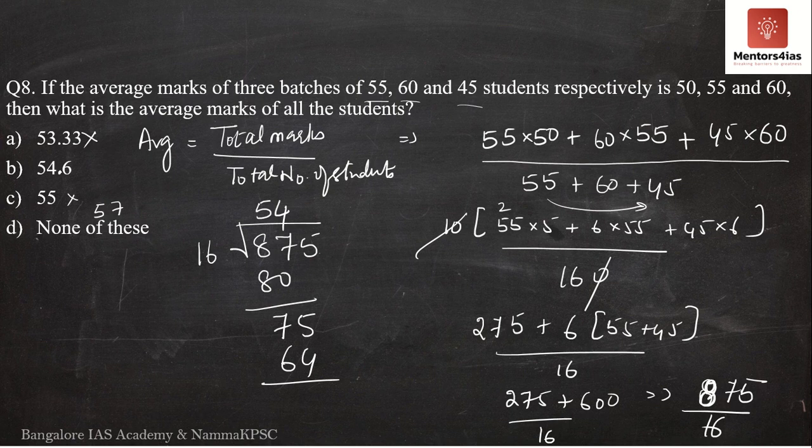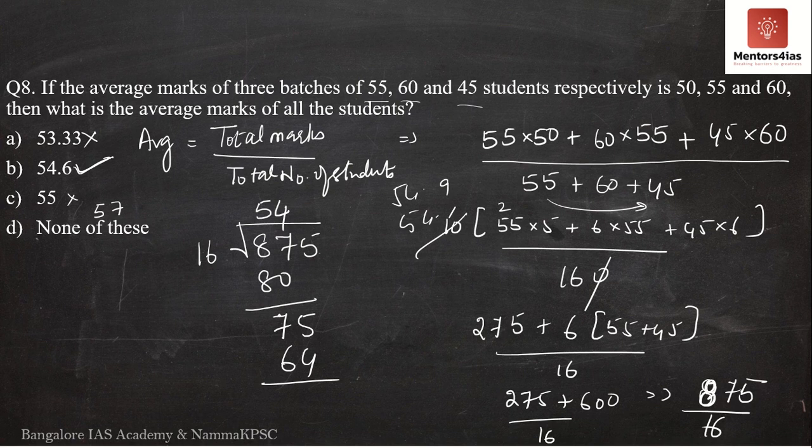You don't have to check for the decimal, you could have straight away marked option B. But now since it is option D, you have to check if it is 54.6, or it could be something like 54.9, 54.1. After solving so much, you don't need this risk. So since D is none of these, I will try to find out the exact answer.